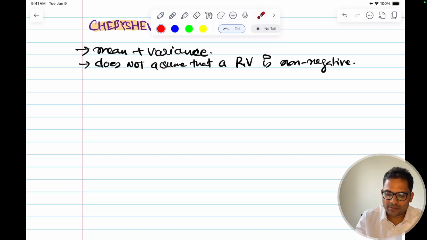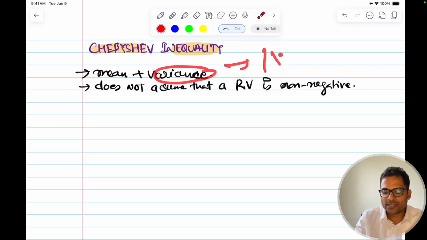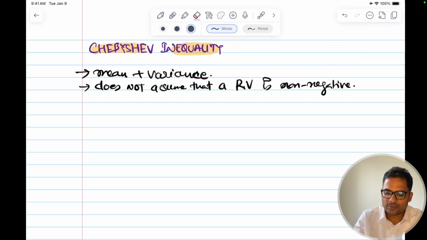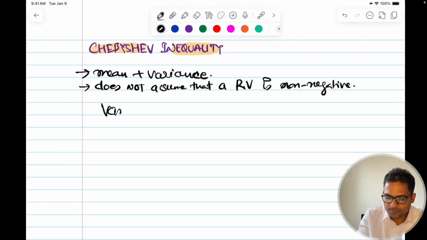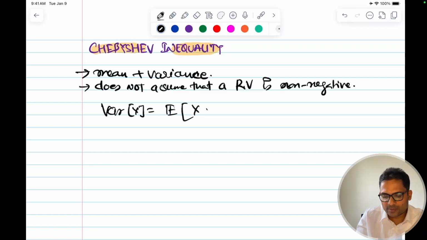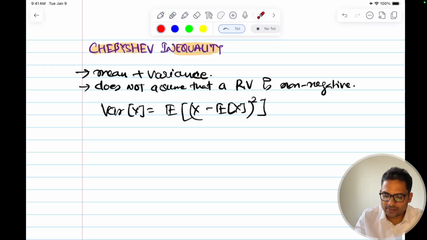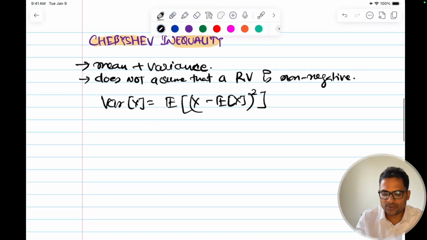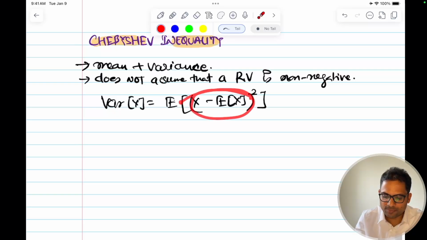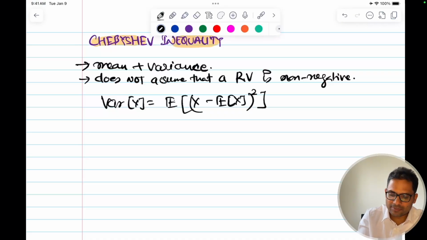So what is variance intuitively? Variance is nothing but the square of distance from the mean, right? Let me write it down. Variance of x, remember, is the expected value of x minus expected value of x, whole square, that is the distance from the mean. So this was the variance. Using this, you will see that Chebyshev is using the same concept, this distance from the mean, and based on that it is using the formula. This can be derived. I will skip the derivation part and just give you the utility. So this was for intuition.